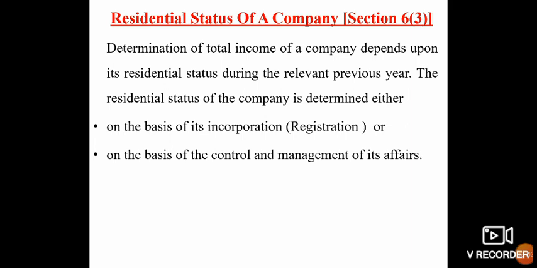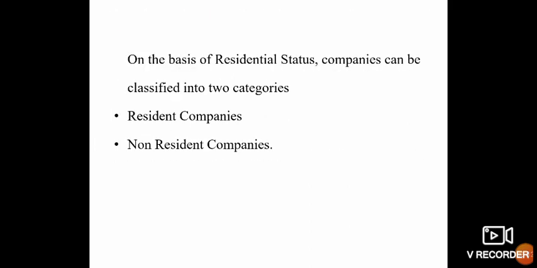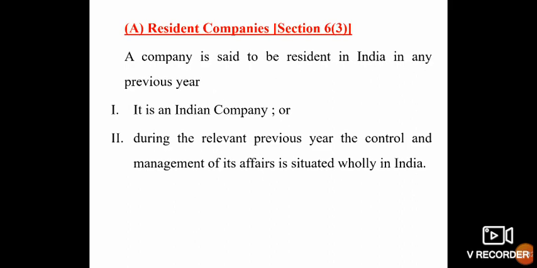The residential status is determined on the basis of the place where the company is registered or where its control and management affairs are taking place. On the basis of residential status, companies can be classified into two categories: resident companies and non-resident companies. A resident company means a company which is situated in India or resides in India. A non-resident company means one which is situated outside India or incorporated outside India.